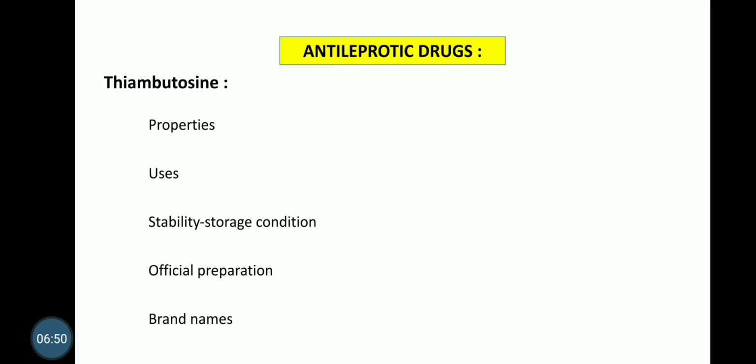Give the first heading anti-tubercular agents and write down the classification of it. Give the second heading anti-leprotic agents and write down the classification of anti-leprotic agents. And in drugs, the structures of isoniazid, pyrazinamide, para-aminosalicylic acid and dapsone are very important.